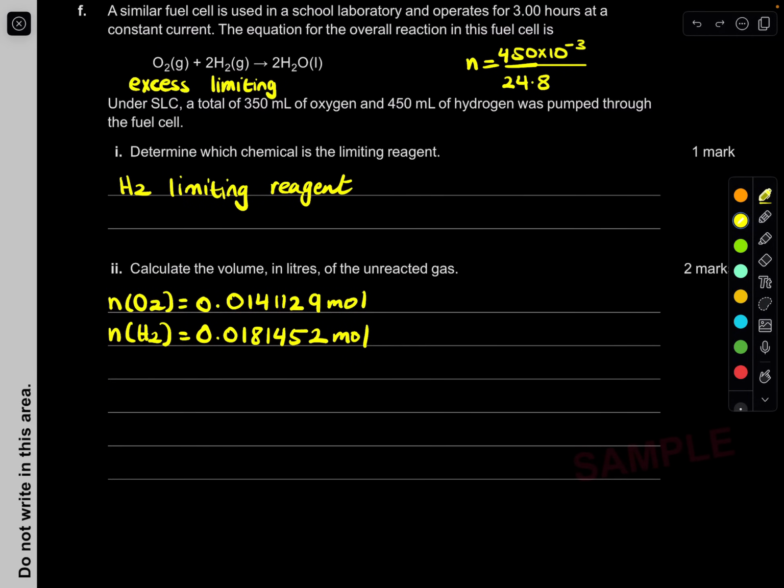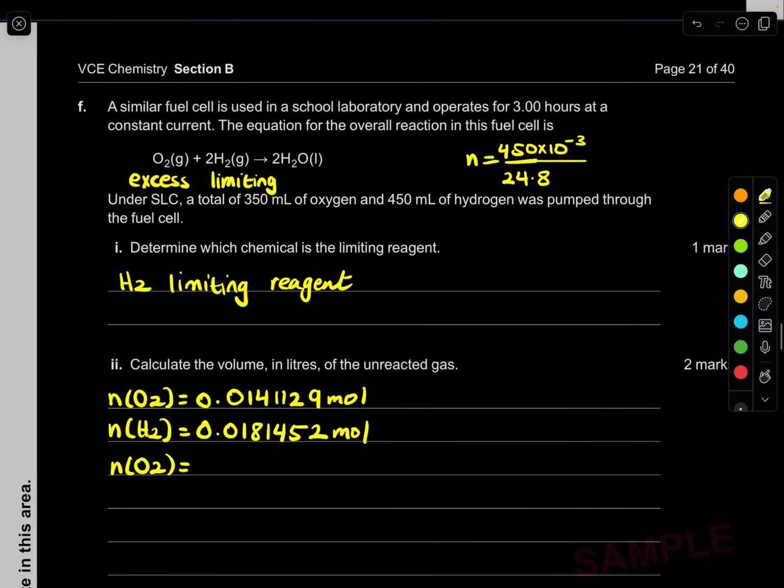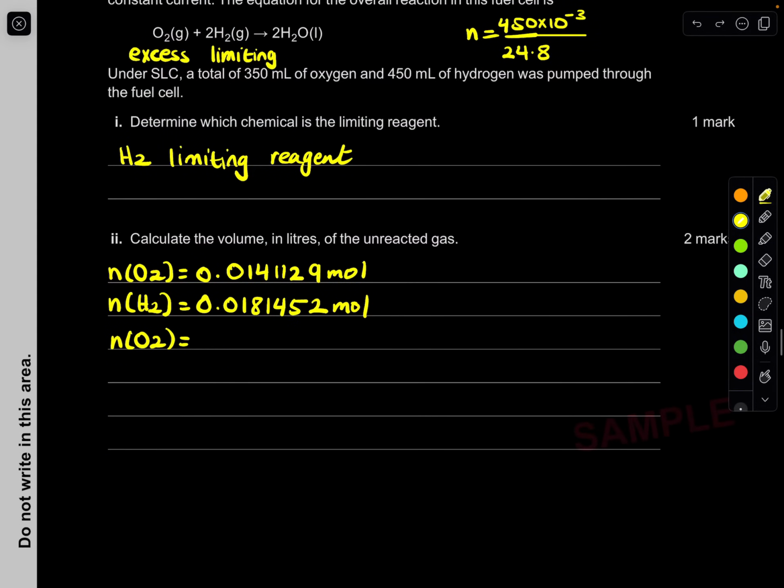The amount of oxygen gas that will be used up using our hydrogen is what? It's a half ratio. If you're using hydrogen gas and reacting it with oxygen gas, it's a 1/2 ratio. So it's half times your mole of hydrogen gas: 0.0181452 times 0.5.